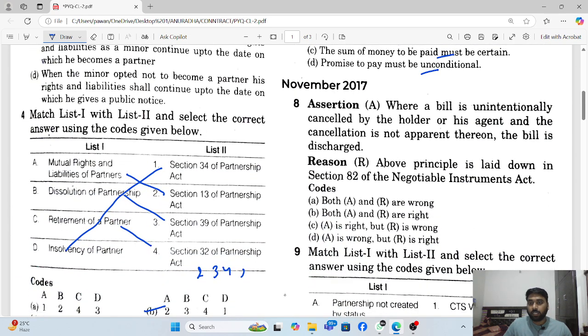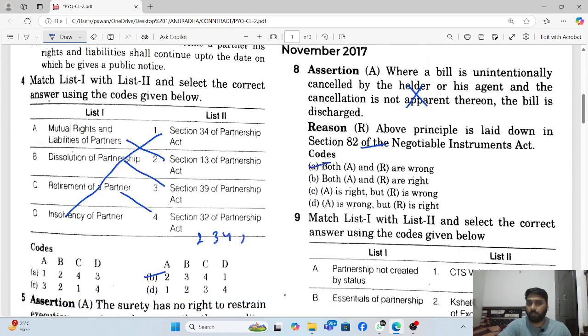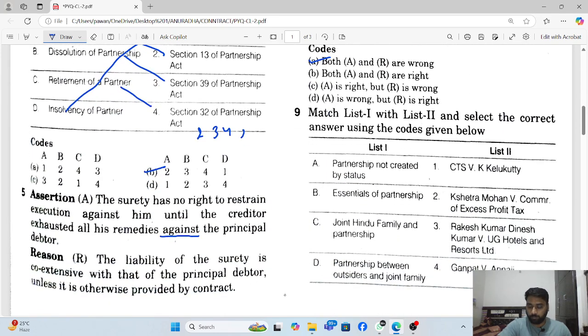Next question is: where a bill is unintentionally cancelled by the holder or his agent and the cancellation is not apparent thereon, the bill is discharged. Holder, that is wrong. Where the bill is unintentionally cancelled by the holder or his agent which is not apparent thereon, that is wrong. This should be apparent thereon. That is the principle of Section 82, that is also wrong. So the answer is A. Both A and R are wrong.